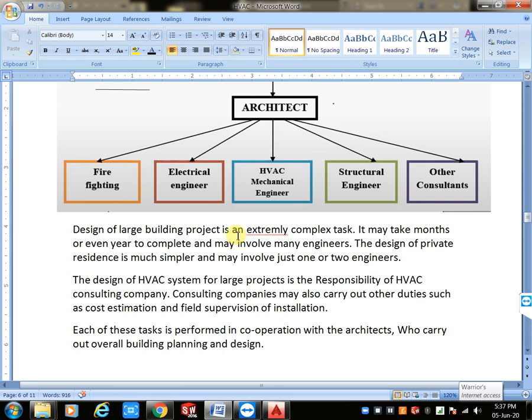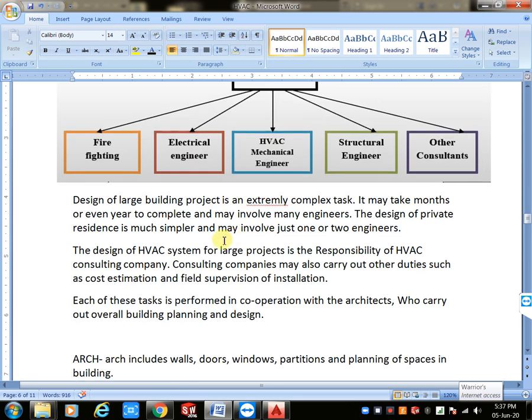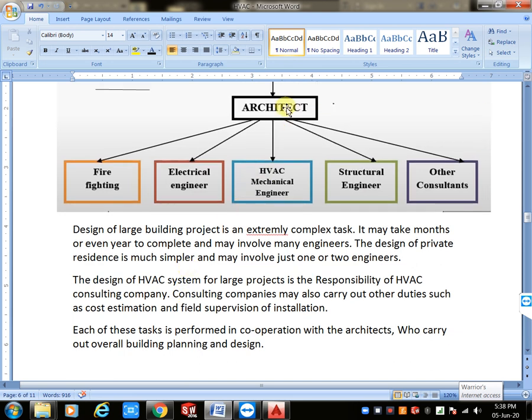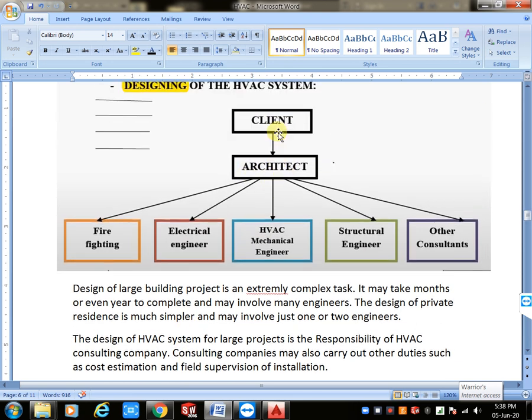Next, you will take the second point: the design of HVAC system for large projects is the responsibility of the HVAC consulting company. We have the architecture from the client, he will get the project, right? He will give some subcontractors.